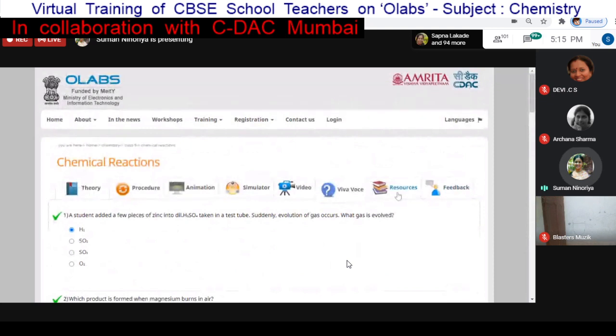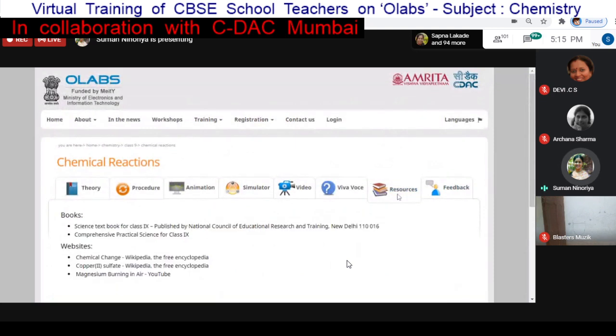After that, there is a resources tab. In the resources, there are some additional resources mentioned, and any student can refer to them apart from these OLabs. If they want to view more content or read more, they can refer to these resources. This is also specific to these lab activities.